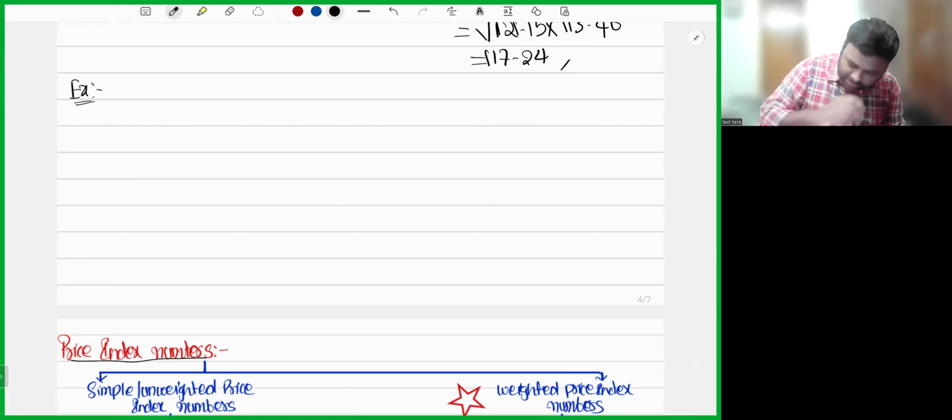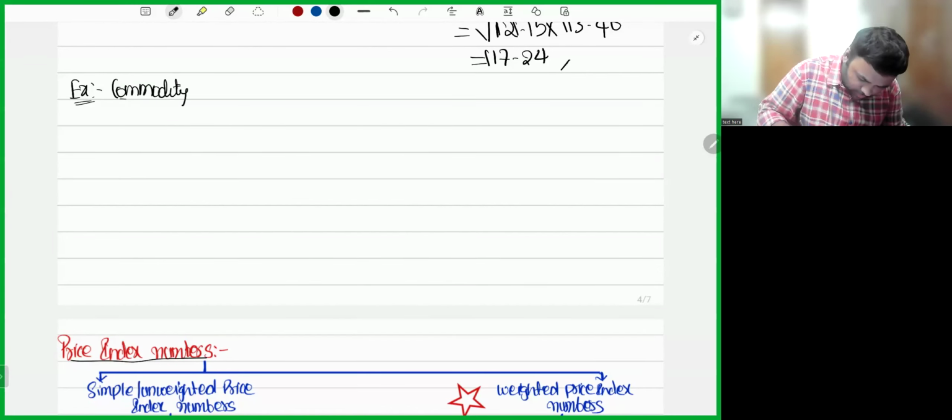Example. I'm having 3 commodities X, Y, Z. Base year is given, current year is given. Base year price is given: 4, 6, 8.